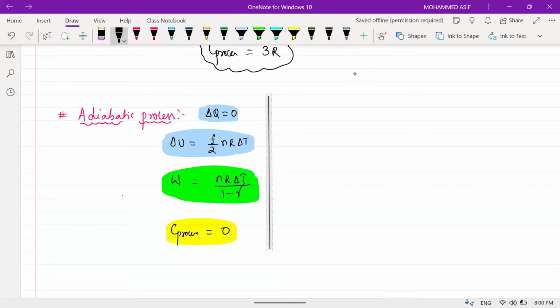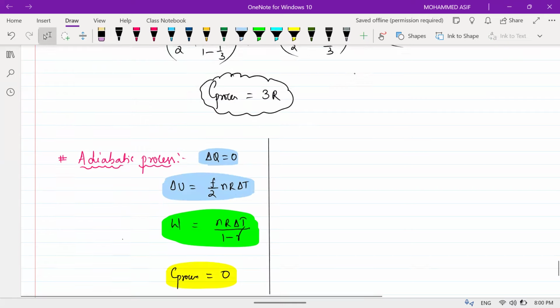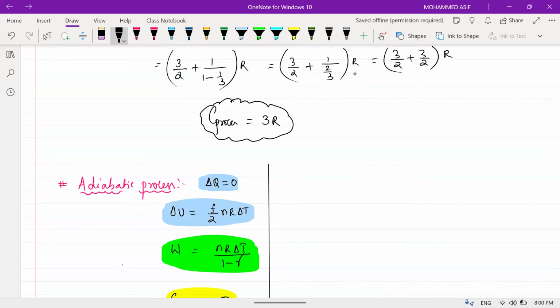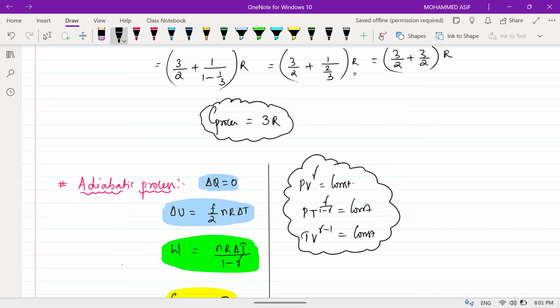Yes, sir. Now we have some relations in this one. I hope you remembered it, but still I'm writing it out quickly. First one is PV to the power of gamma is equal to constant. Next one is P T to the power of gamma divided by 1 minus gamma is equal to constant, the relation between pressure and temperature. The next one is TV to the power of gamma minus 1 is equal to constant. So these are the three processes which you should remember for doing the numericals.